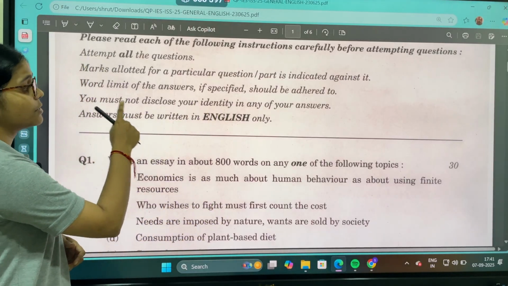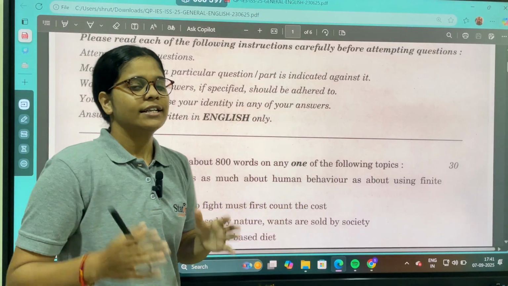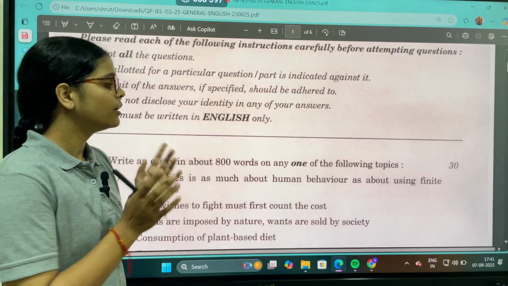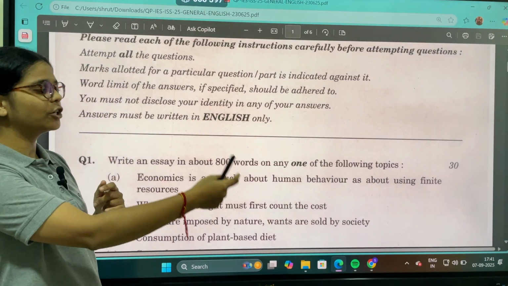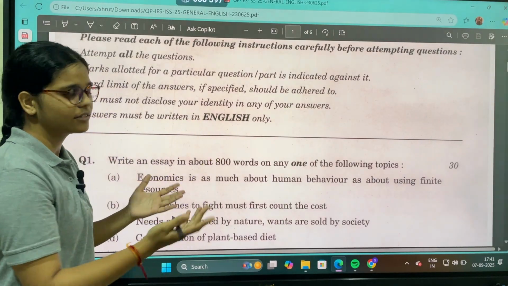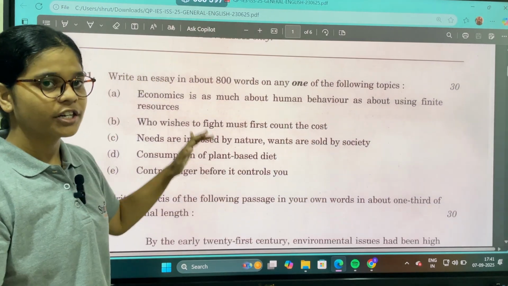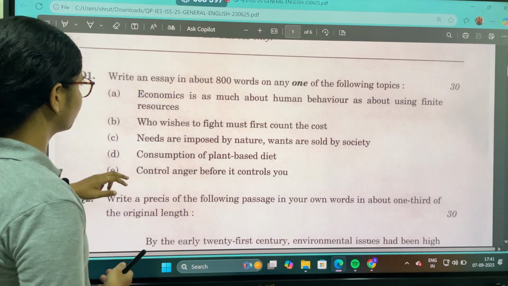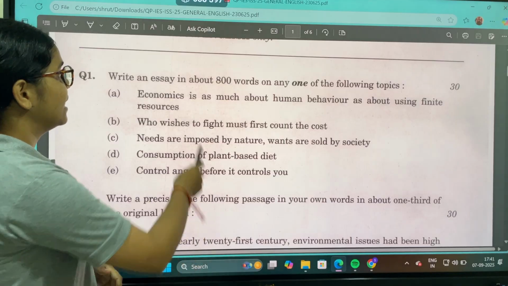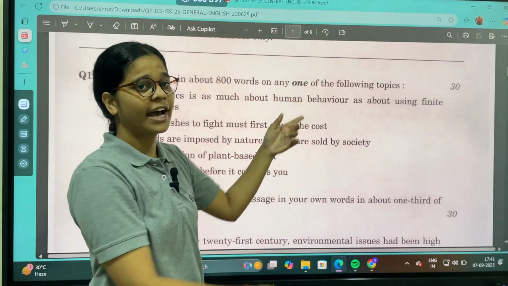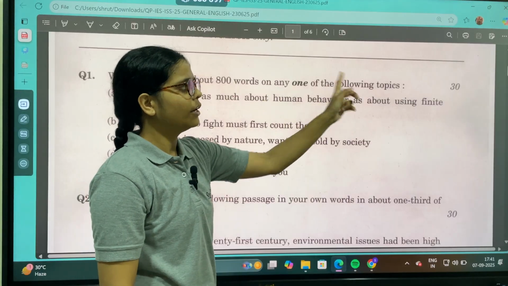Then, answers must be written in English only. Startup Academy will provide you both in English and Hindi, but here the answers are to be written in English only, because this is the general English paper, and being an ISS officer, you need to learn English. Okay. Now the first question is, write an essay in about 800 words on any one of the following. One has been highlighted over here.